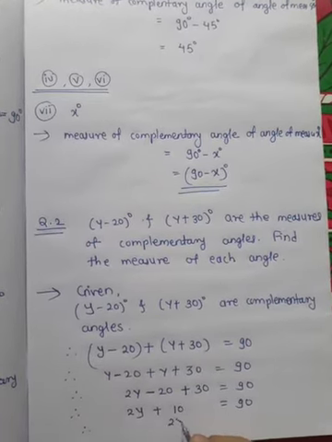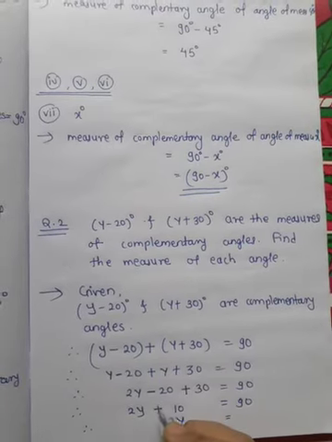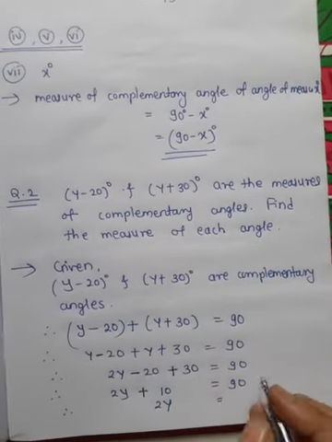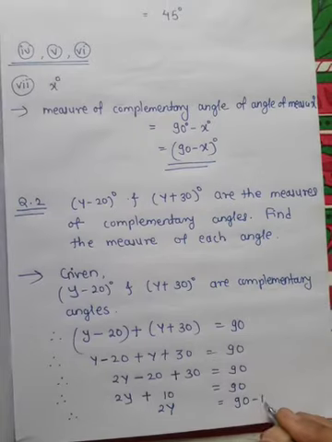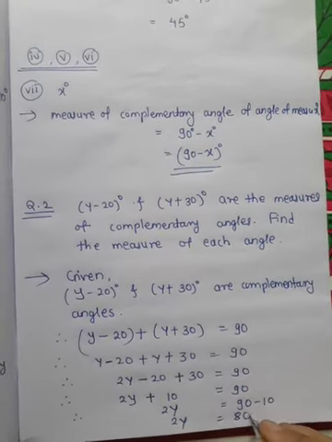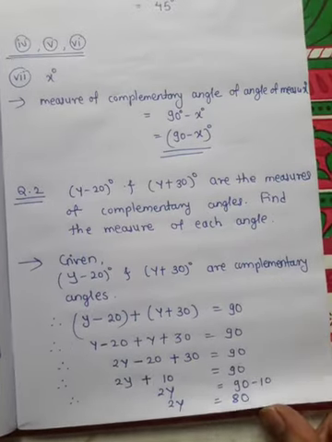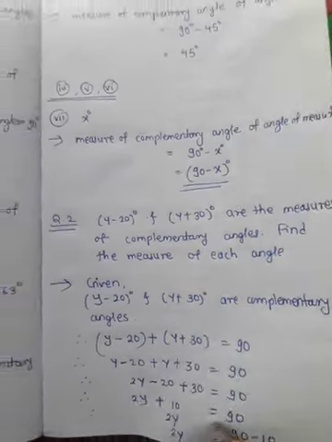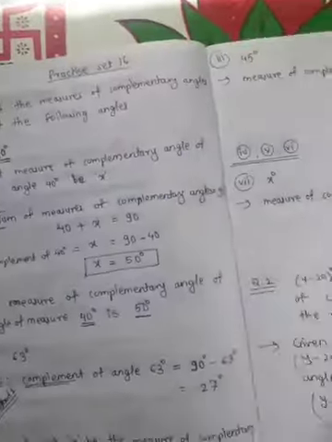Therefore 2y is equal to, 10 is added here, it gets subtracted on the RHS. So 2y is equal to 90 minus 10, which gives you 80. So 2y is equal to 80.